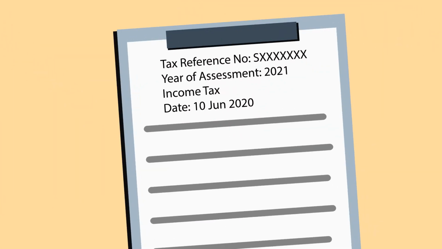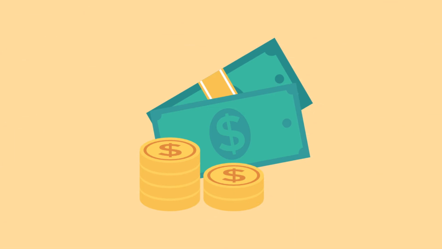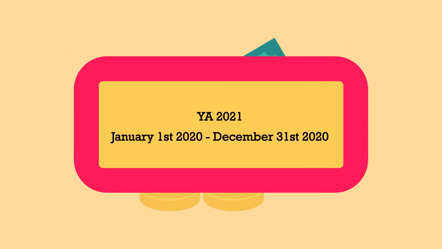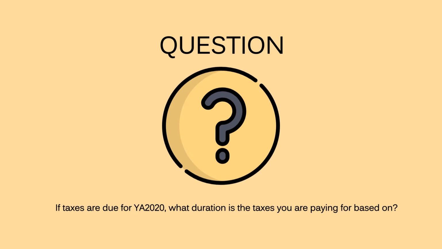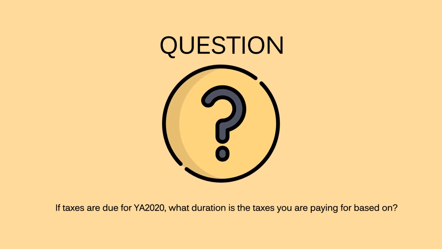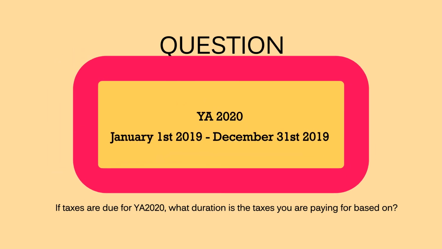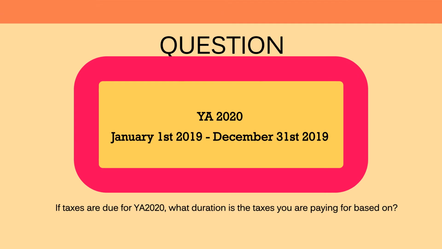IRAS calculates the tax liability that individuals owe for every year of assessment, known as YA. Suppose you're due for taxes for YA 2021. This means that you're essentially paying for any chargeable tax during the calendar year from January 1st, 2020 to December 31st, 2020. Now, if taxes are due for YA 2020, what duration is the taxes you're paying for based on? It is from January 1st, 2019 to December 31st, 2019.